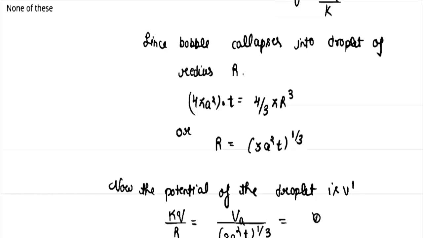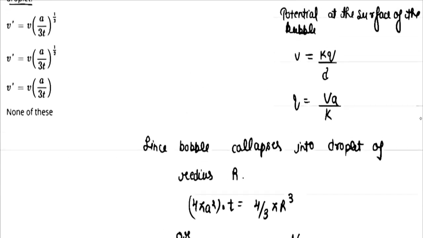That is equal to V A upon 3t, and whole power 1 by 3. So the answer of this question is V into A by 3t, and whole power 1 by 3. Okay, so option A is correct, and thank you for watching.